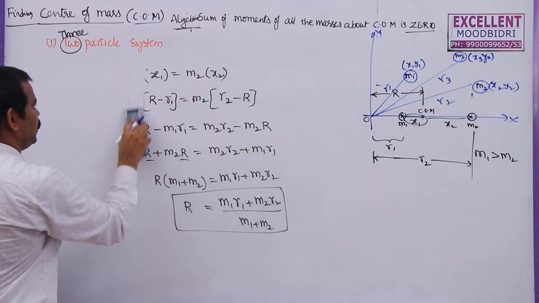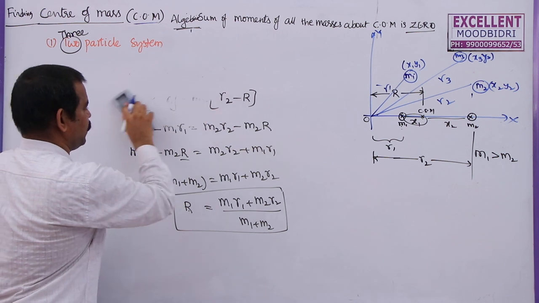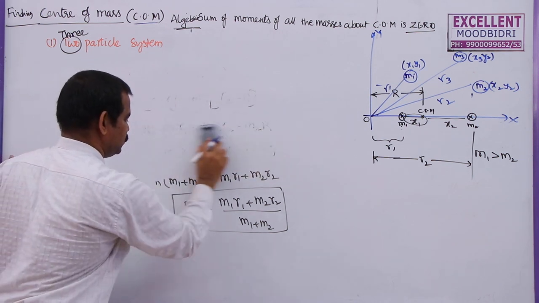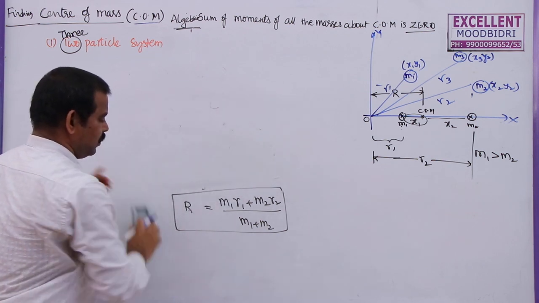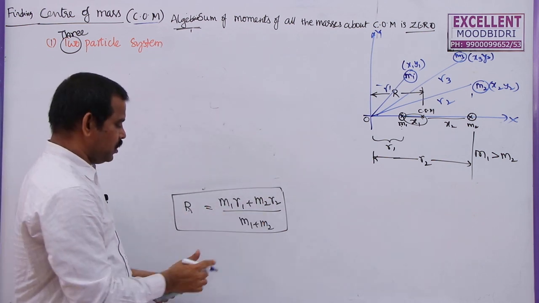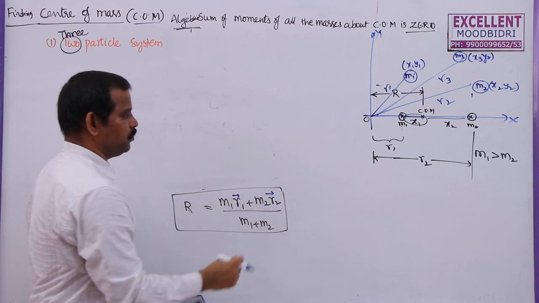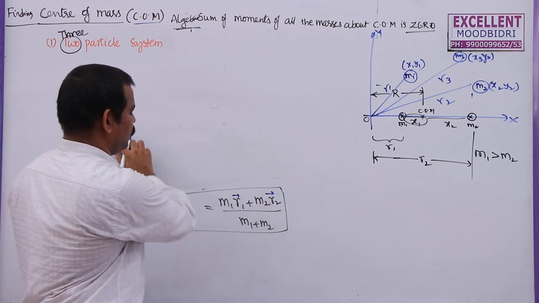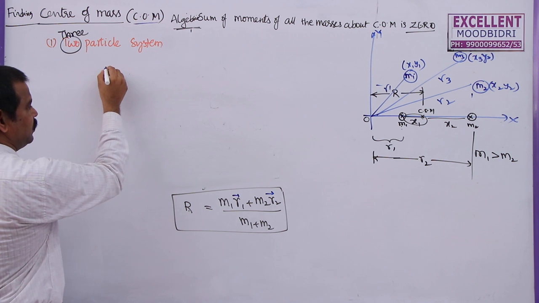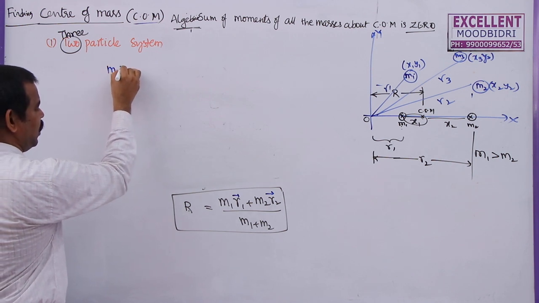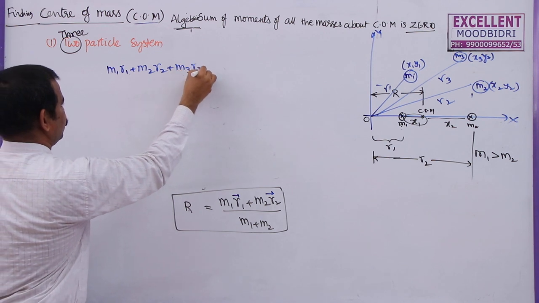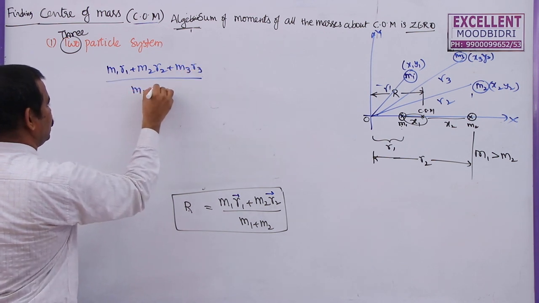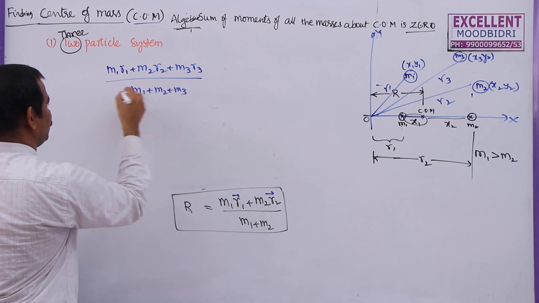Now, how will this formula change? We know that for the 2 particle system, it is mass into position vector plus mass into second position vector by the sum of the masses. These are the position vectors only. Here, for the 3 particle system, I can write r bar as (m1 r1 plus m2 r2 plus m3 r3) by (m1 plus m2 plus m3).